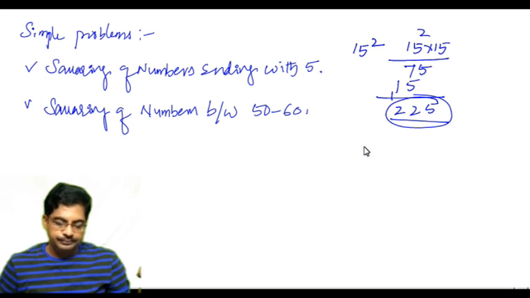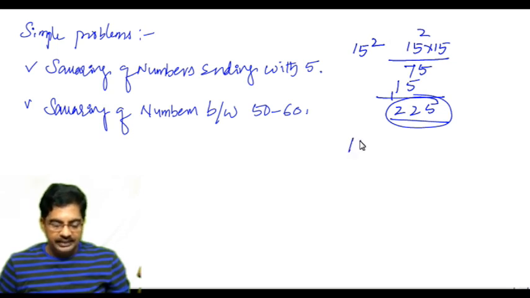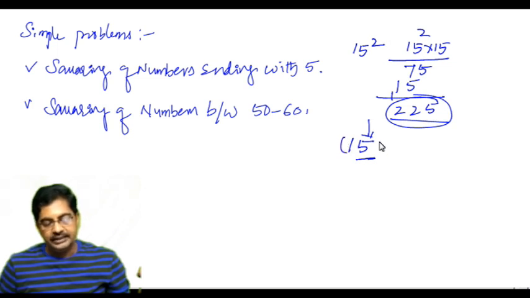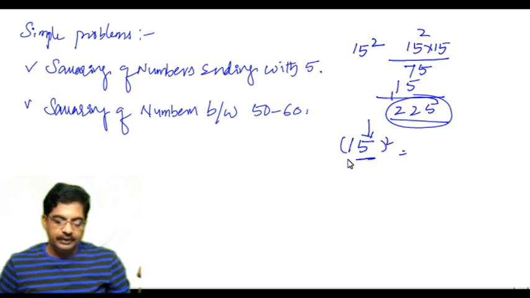How? I'll tell you now. Let us say any number ending with 5. This 15 is a 2-digit number where the units place is 5. If the unit digit is a 5 and anyone asks you to calculate 15 square, what you have to do?